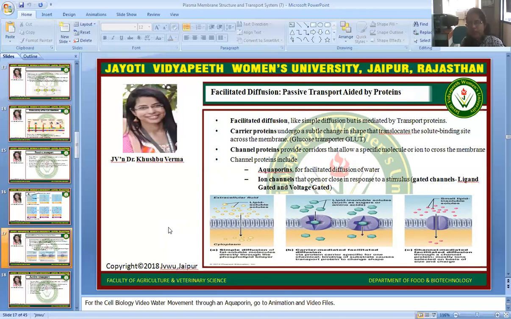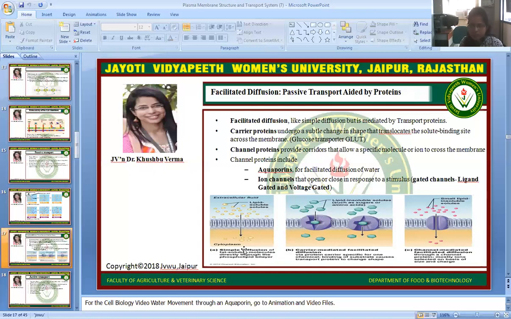The second one is channel proteins, which provide corridors that allow specific molecules or ions to cross the membrane. Channel proteins include aquaporins for facilitated diffusion of water, and ion channels that open or close in response to a stimulus, like gated channels, meaning ligand gated channels and voltage gated channels.